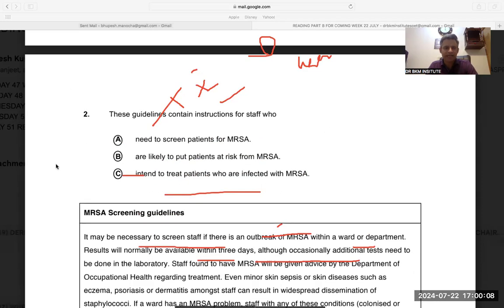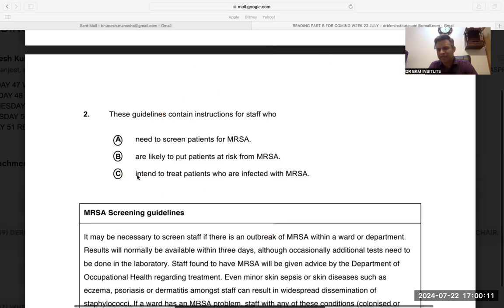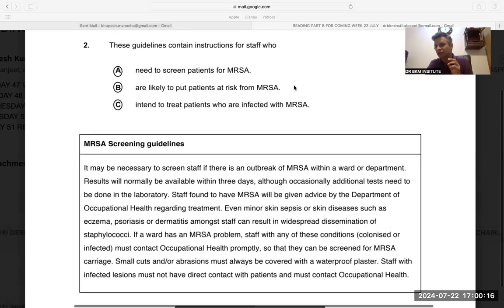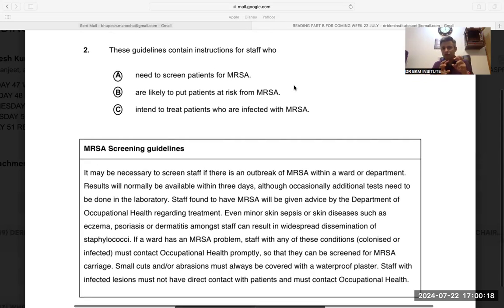The second question is: the guidelines contain instruction for the staff who. Now please try to, again, I always say if you understand the question, things become easy. So the question is: the guidelines contain instruction for the staff who. So they are talking about the staff. What kind of staff are instructed by these guidelines? Again, reading the question and picking out the keywords makes your life easy. So we have to find what kind of staff.